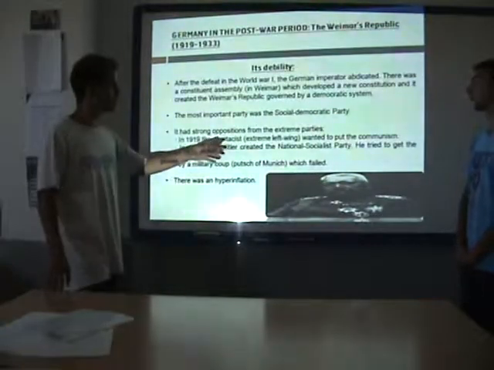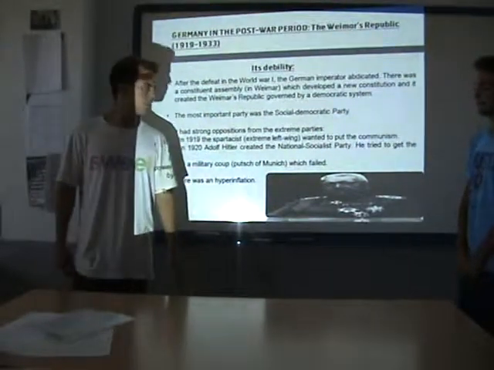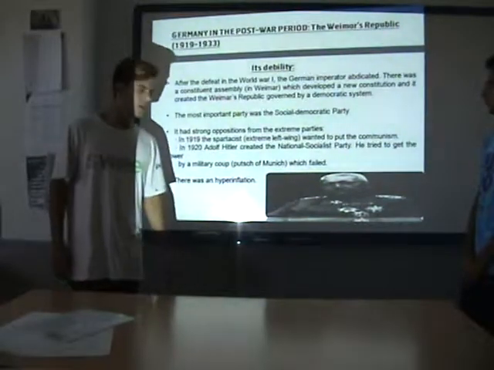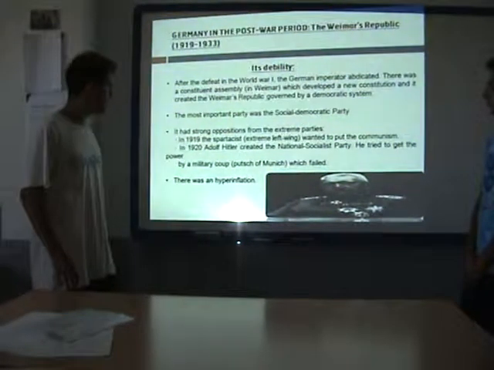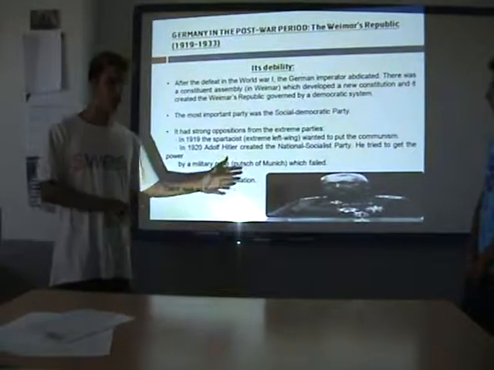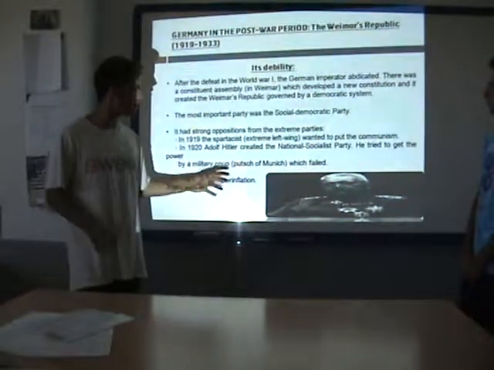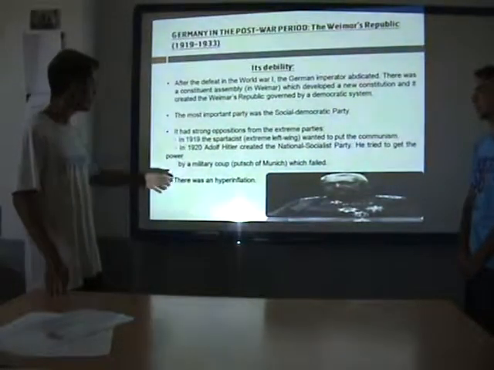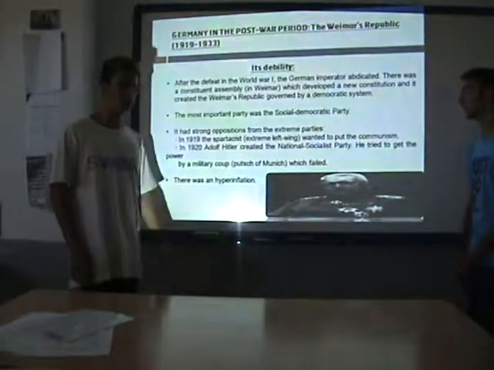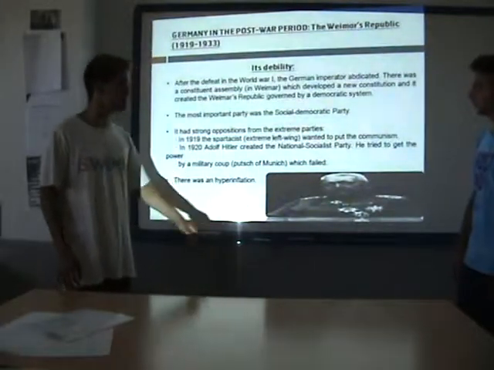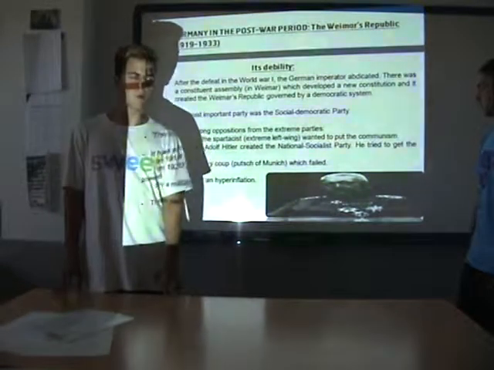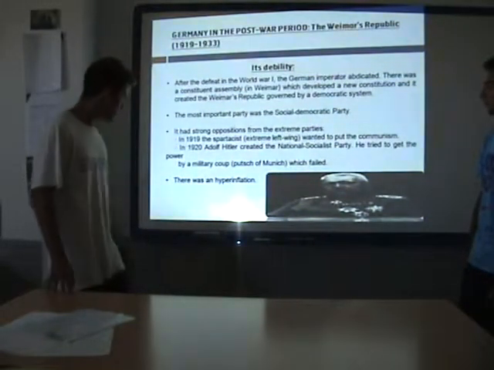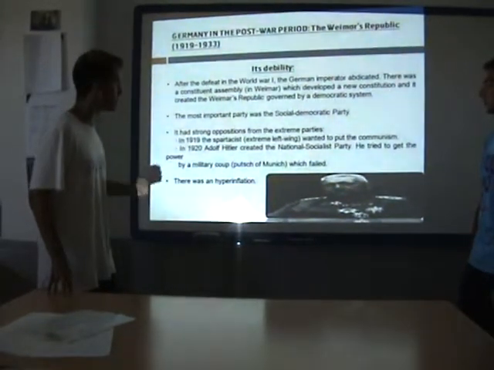The most important party was the Social Democratic Party, and it had a strong opposition from the extreme parties. Firstly, in 1919, the Spartacists, who were of the extreme left wing, wanted to establish communism. And secondly, in 1920, Adolf Hitler created the National Socialist Party, and he tried to get the power by a military coup, but he failed. And there was hyperinflation.